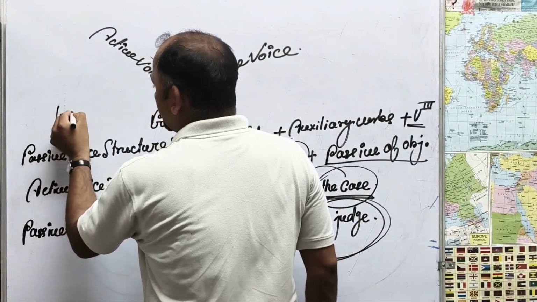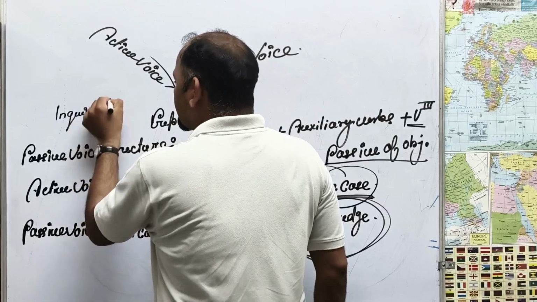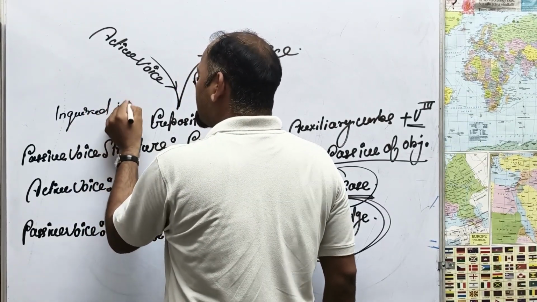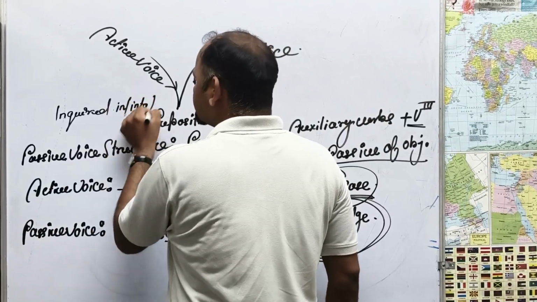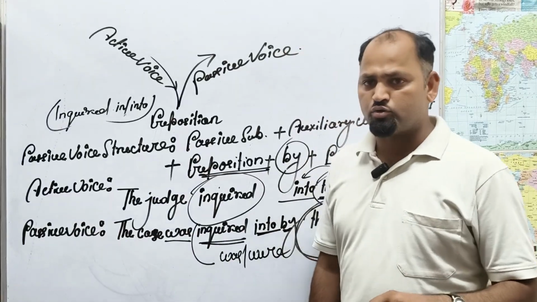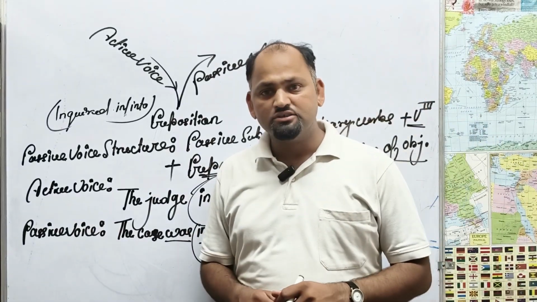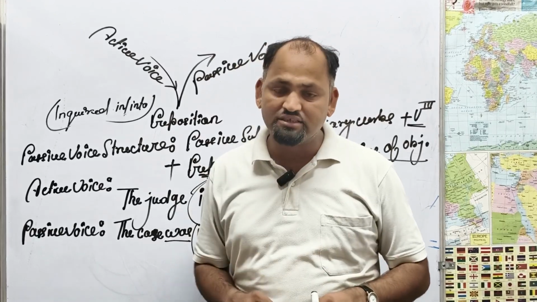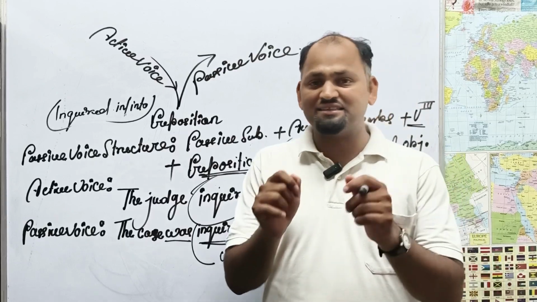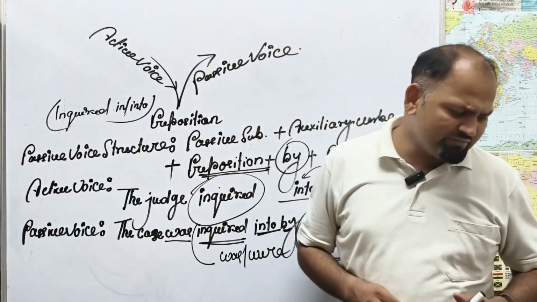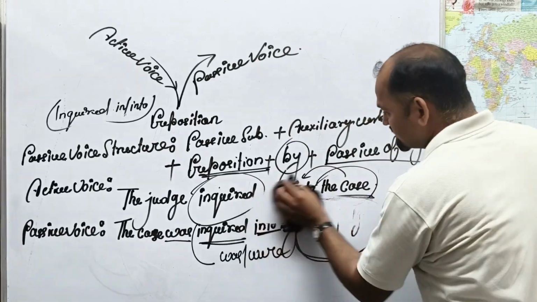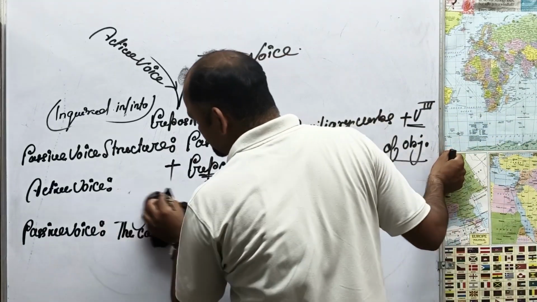If you have inquired, it is followed by the preposition into or in, we can say both. If you have an inquiry, you have to inquire into the case. If you have an inquiry, you have to inquire into the file, something like that. I will give you one more example later. Look here, what are the examples and how to change into passive voice.